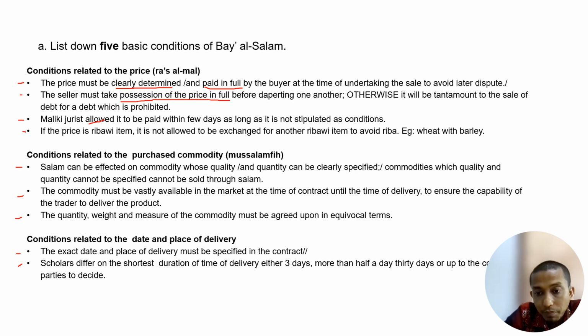If the price is a ribawi item, it is not allowed to be exchanged, for example wheat with barley, because the transaction is not equal. Currency should be fine because we can value the commodity with the price in ringgit Malaysia. But the example given here, wheat and barley, is not similar, so it is not a fair transaction. Next, conditions related to the purchased commodity.